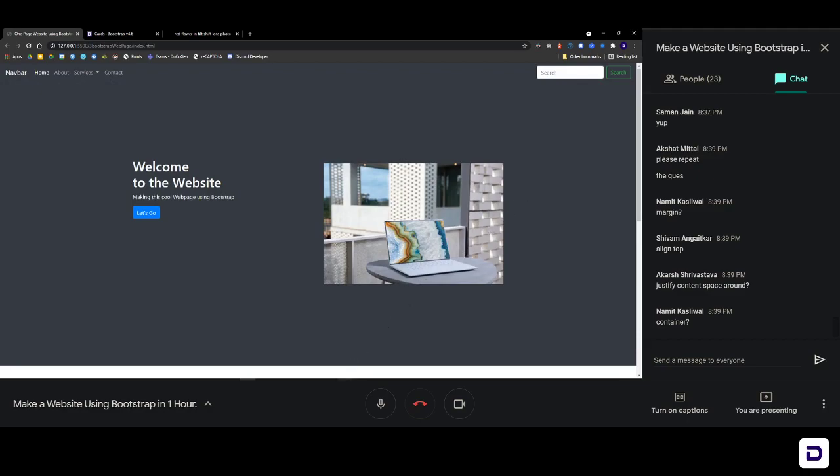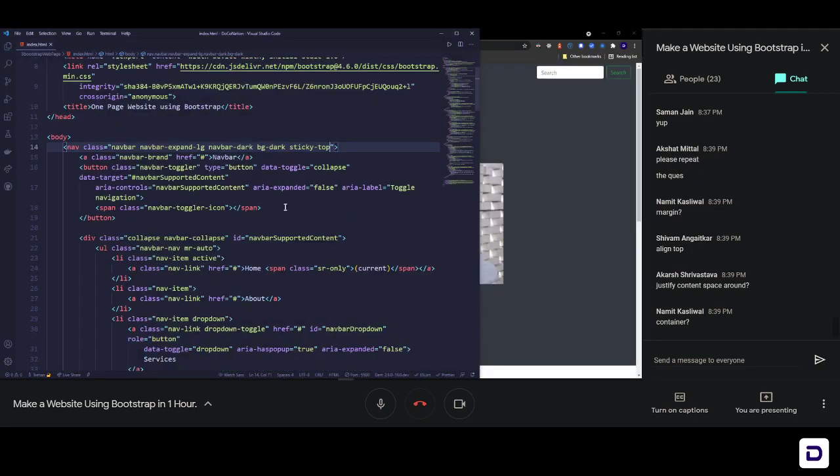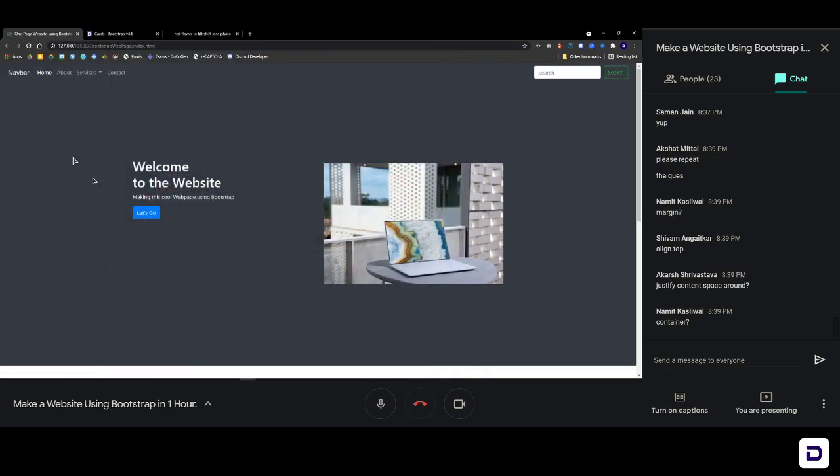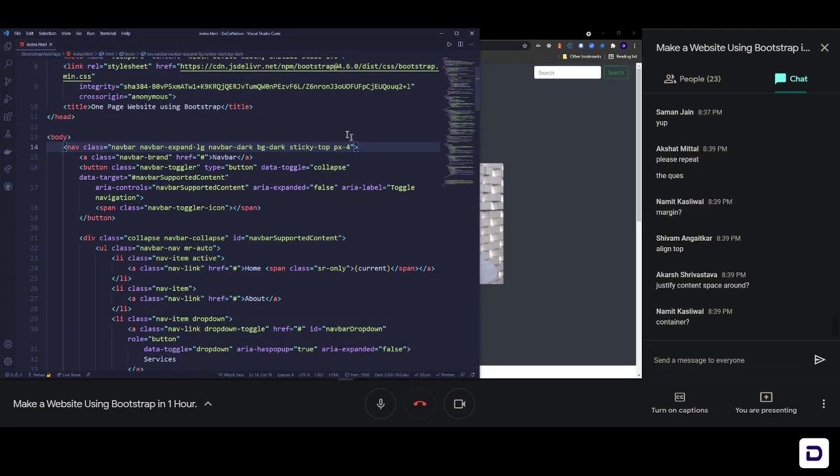That's it. And the next thing, correct, Namit, we can use a container also. We can contain everything inside the navbar under a container so that it is properly spaced. But let's just use the padding one here. For padding we need padding in the x-axis, right? So for that we'll use px dash, and let's say we'll make it 4 or something. Let's have a look. Okay, so it has increased a little bit of space here. I guess we'll have to use both. So px-5, let's have a look.